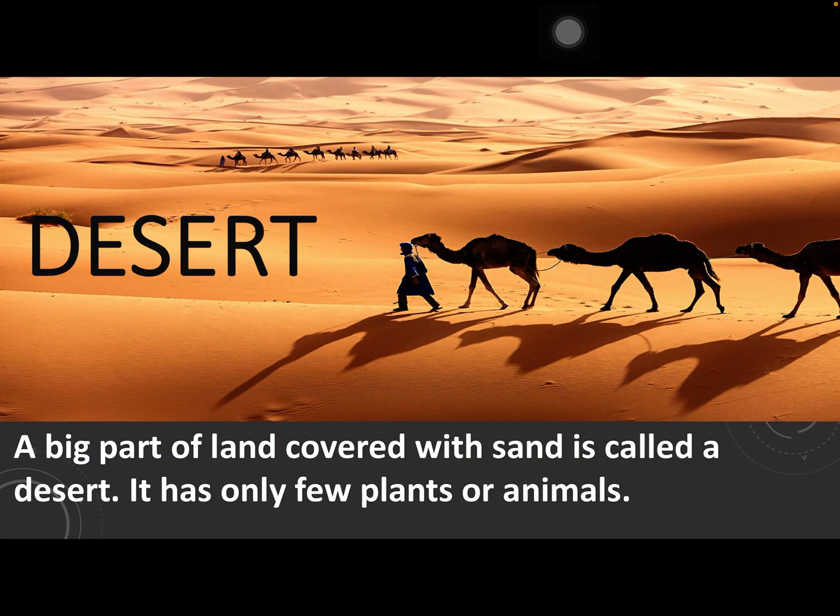A big part of land covered with sand is called a desert. There is always a shortage of water in the desert. So, a desert has only few plants or animals.